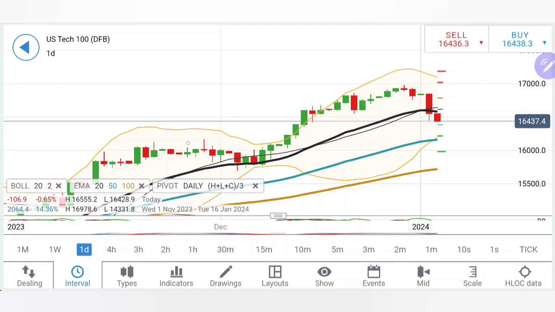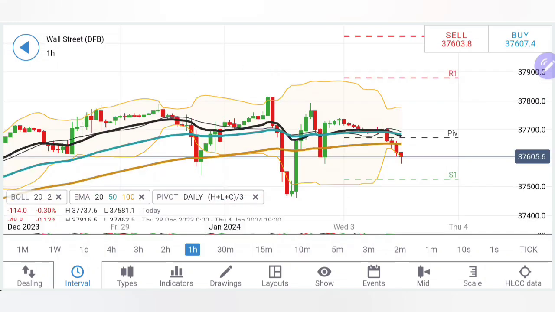Take your trades accordingly. Now let's have a look at Dow US30 on the hourly charts. See, V-shaped recovery, and since then trading bearish. It is still trading in this expanding triangle, higher highs, lower lows.